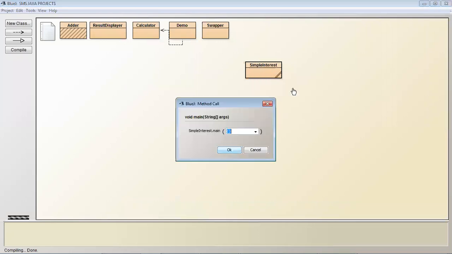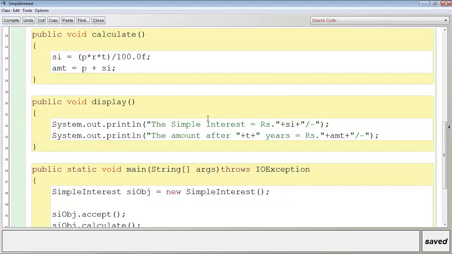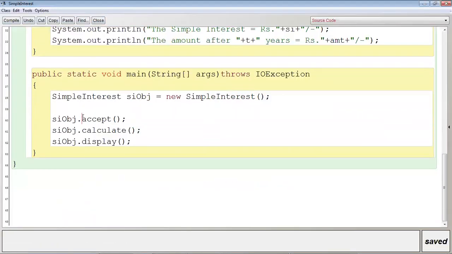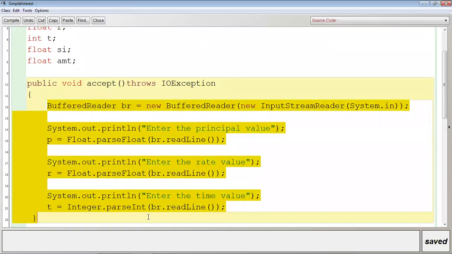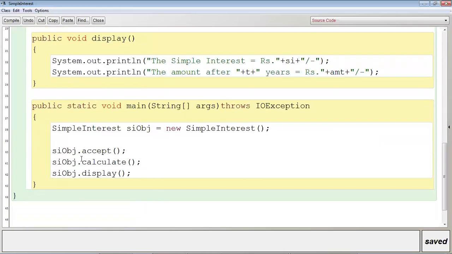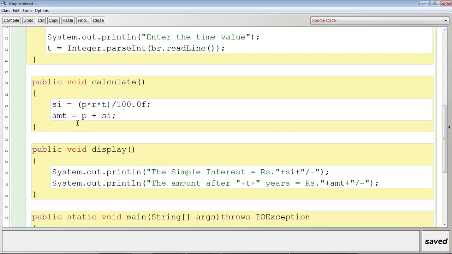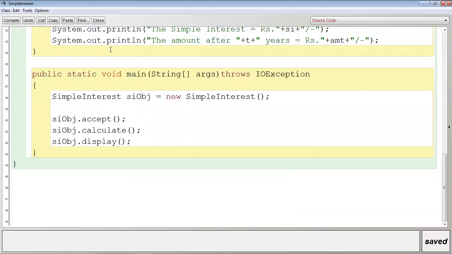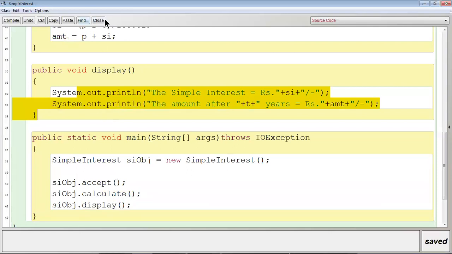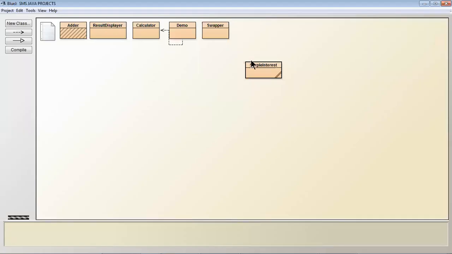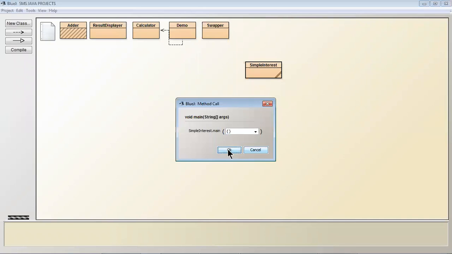right click, main method. See, we are calling the main method, and from within the main method the accept method will be called. So all these codings will run. Then the control will come back to this area and the calculate method will be called. It will be calculated. Then the control will come back to this location and call the display method, and the things will get displayed. So all the things will be done just by calling the main method. So we have called the main method.